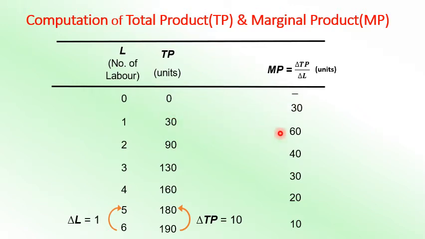Then you go on with cumulative addition: 30 plus 60 is equal to 90, 90 plus 40 gives 130, 130 plus 30 gives 160, 160 plus 20 gives 180, and 180 plus 10 gives 190. This is how we calculate TP and MP. MP can be calculated from TP, and TP can be calculated from MP. That's the computation of total product and marginal product.